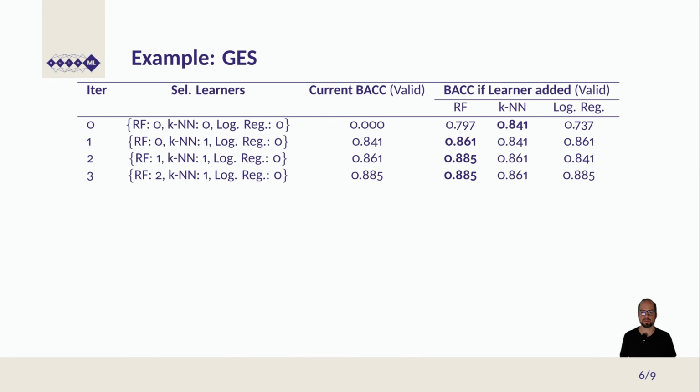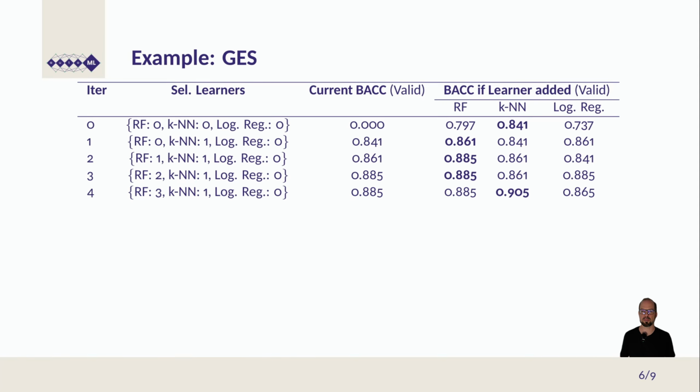Then we check again which model to pick. And again, it is the random forest that we want to pick. It doesn't improve the performance further, but it gives the best performance, so we pick it. Then in the next iteration, the kNN again is the best method.